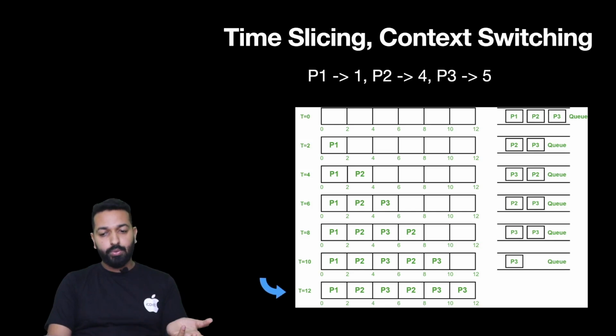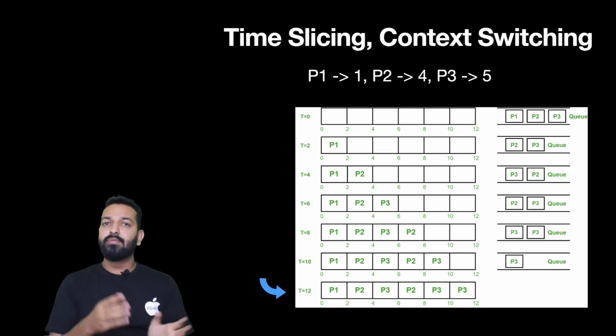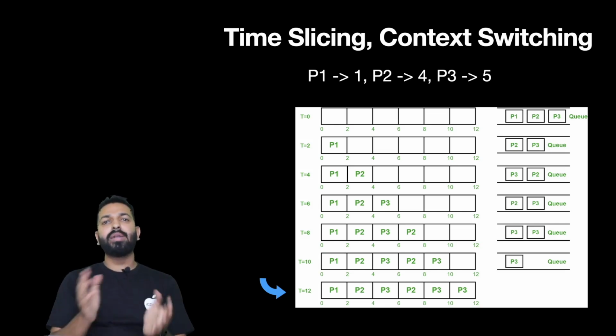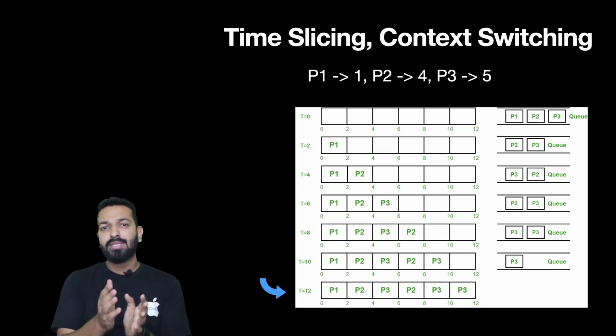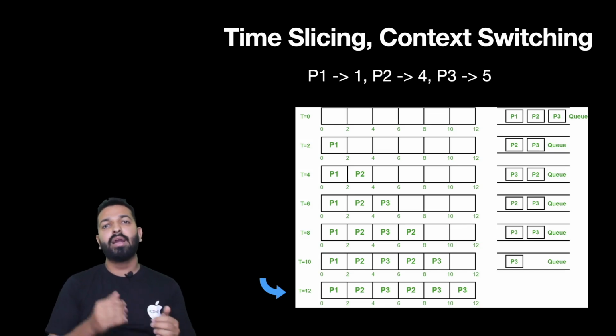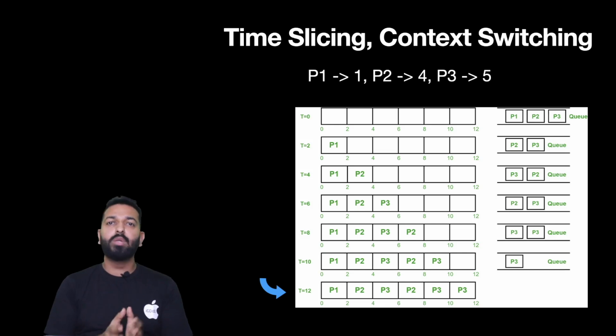And then again the context will switch to P3 because P2 required 4 milliseconds, my bad, and that has already been done. So that is how context switching takes place, time quantum, time slicing. This is how it is done, and that is how concurrency is achieved using time slicing and context switching. It was very important to understand this because this is happening under the hood.